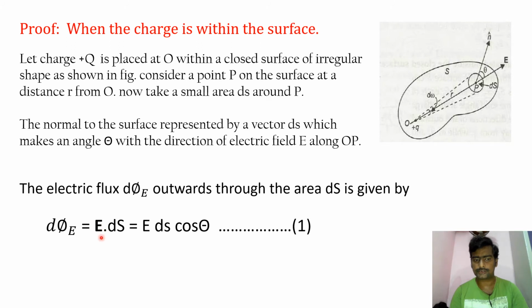Here I represent the dot product with cos theta, where theta is the angle between E and ds.